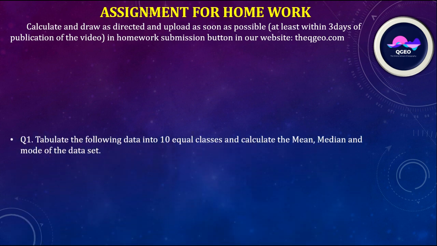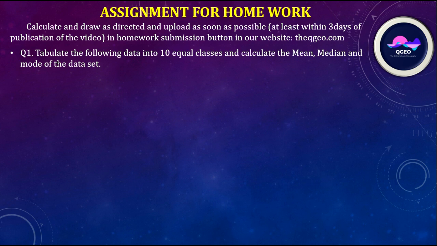Question 1. Tabulate the following data into 10 equal classes and calculate the mean, median and mode of the data set. In case of mean, you should calculate in both processes, the long process and the coding or short process.